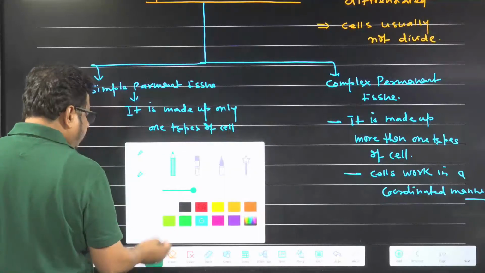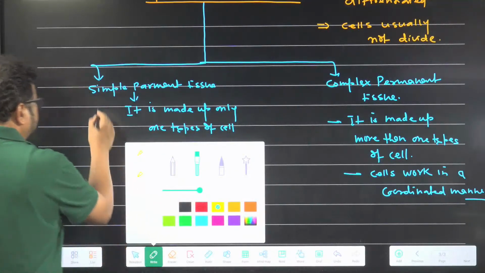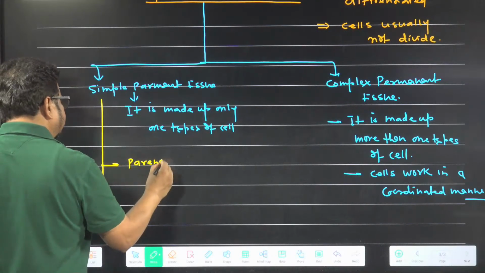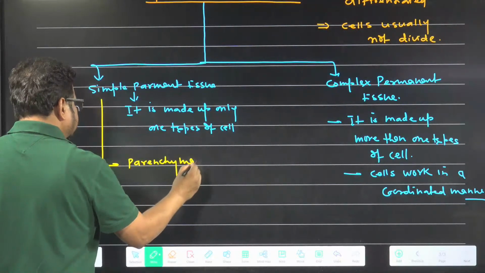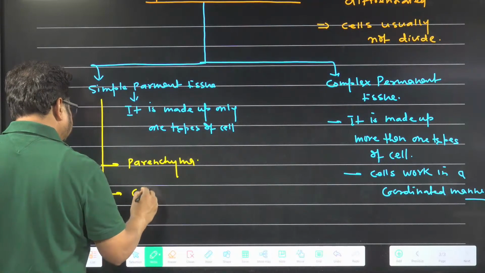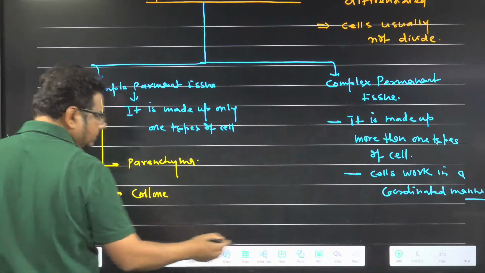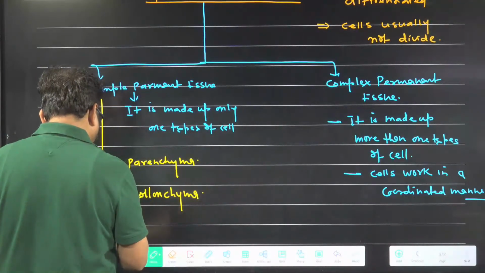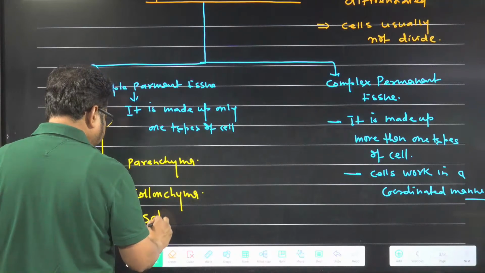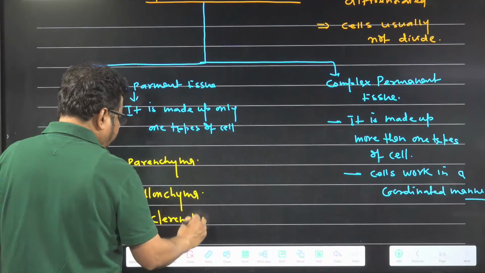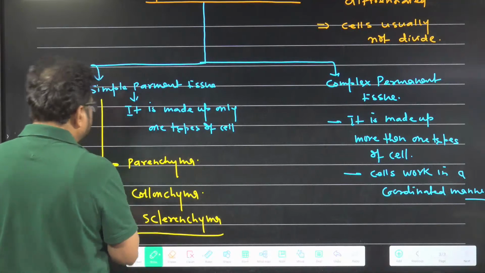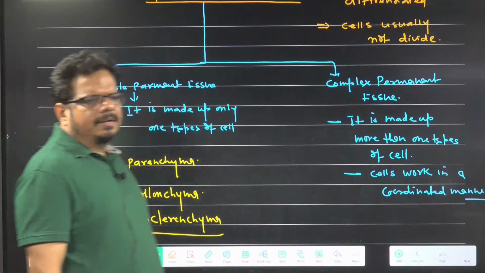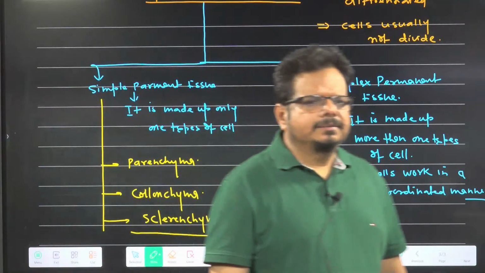Now we are going to talk about the types of simple permanent tissue. As you know, it is of three types. Parenchyma, collenchyma, and sclerenchyma. These three are which one? Simple permanent tissue. Parenchyma, collenchyma and sclerenchyma. Got the idea?